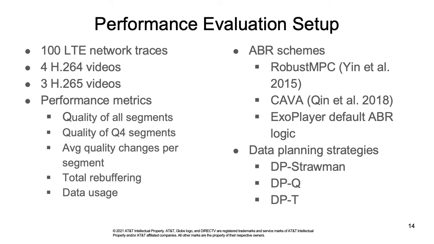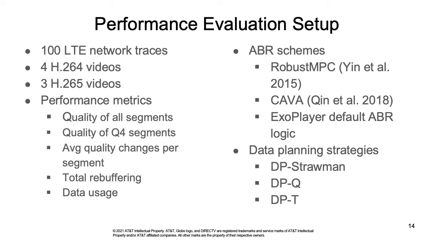Our performance evaluation uses 100 LTE network traces, 4 H.264 and 3 H.265 videos. The performance metrics include quality of all segments, quality of Q4 segments, average quality changes per segment, total rebuffering, and data usage. We use VMAF, a state-of-the-art perceptual quality metric, to measure quality. VMAF values are from 0 to 100.